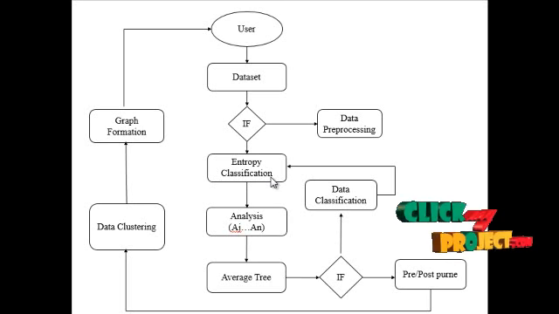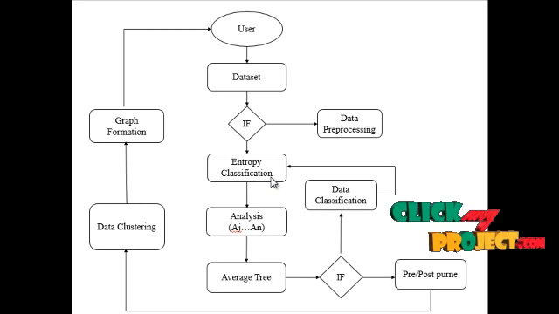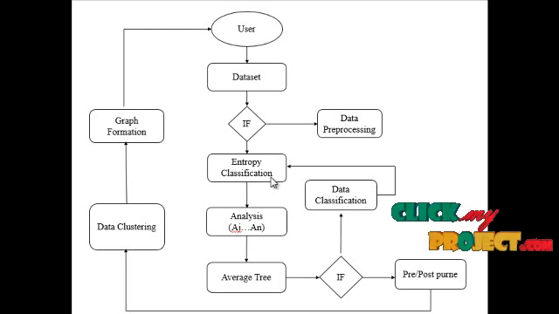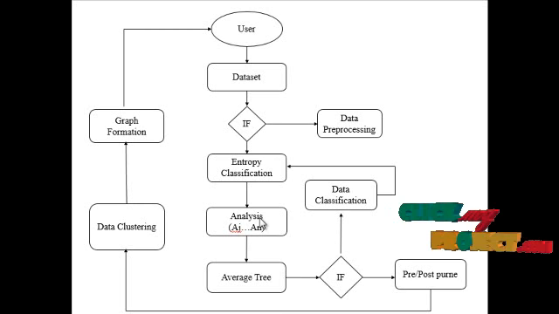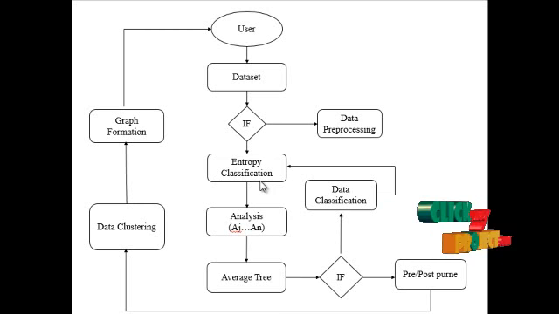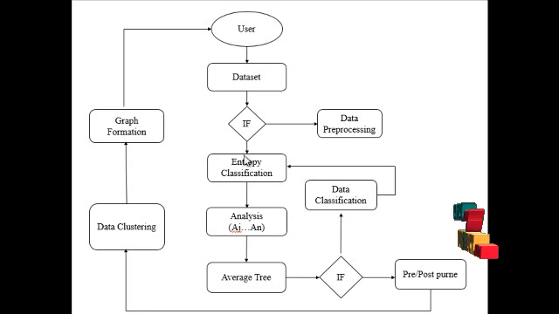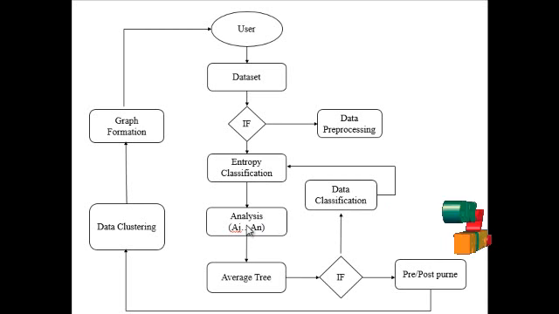Entropy is one of the techniques. It can classify based on some of the attributes, for attribute-based clustering classification. After the classification process is completed, it goes to analysis. The entropy classification is a normal classification technique, but it classifies attribute based, from A1 to Aj to An. Aj is some attribute-based classification number, and A up to An means it classifies from one up to n. So it is special for analyzing classification, so the user can easily understand this classification technique.